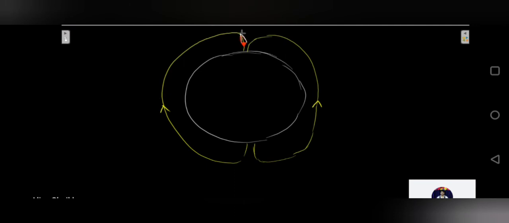So how would my magnetic meridian look? I'll draw the horizontal component with green and the vertical component with blue. This is the vertical component and this will become the horizontal component.